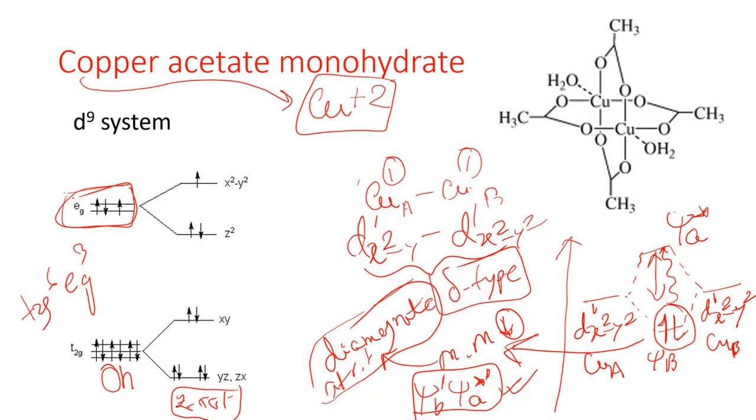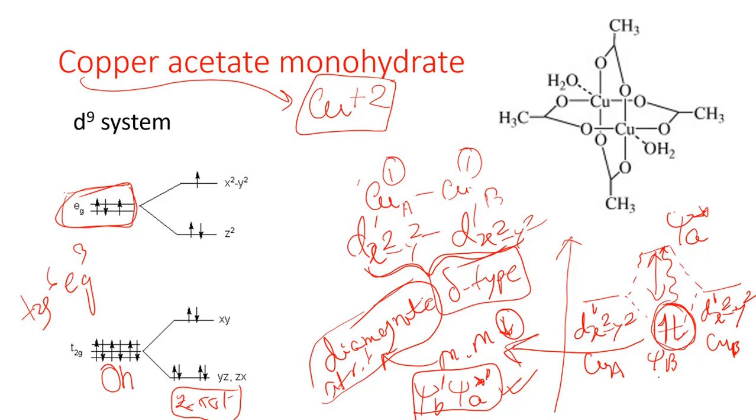So as each copper center has only one unpaired electron, individually they are paramagnetic, right? But on the whole, the compound undergoes antiferromagnetic coupling, and overall the complex would be diamagnetic. Now how is it happening? Because each dx square minus y square orbital has one electron on each copper, these dx square minus y square orbitals can come close to each other and form a delta type of bonding. And we have already shown here how delta type of bonding is being formed.